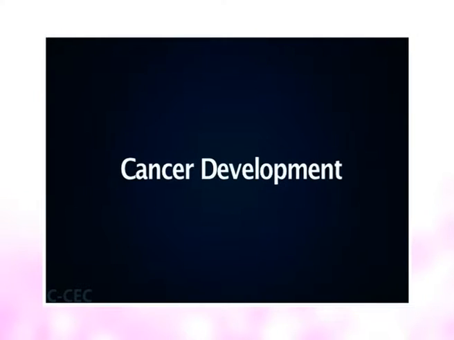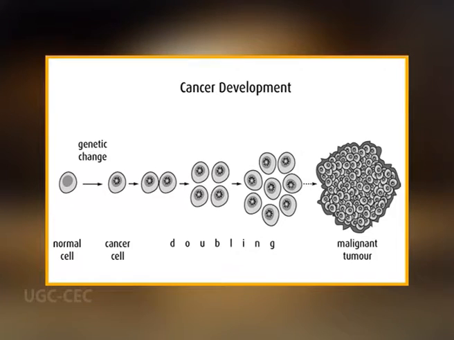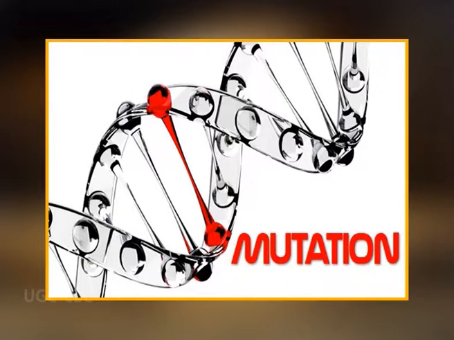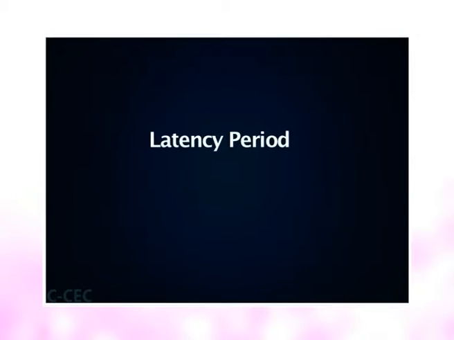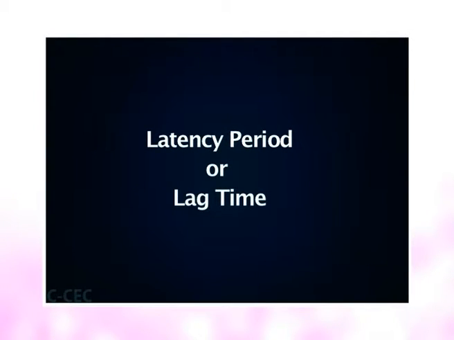It can take a long time for cancer to develop because several steps and several genetic mutations are usually required. Usually, many years pass between exposure to a cancer-causing agent or event and cancer actually developing. This time frame is called the latency period or lag time.